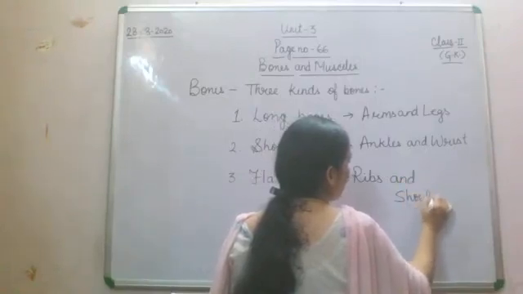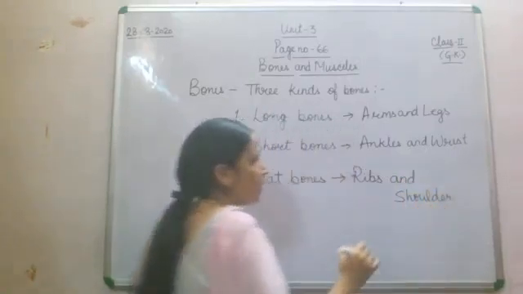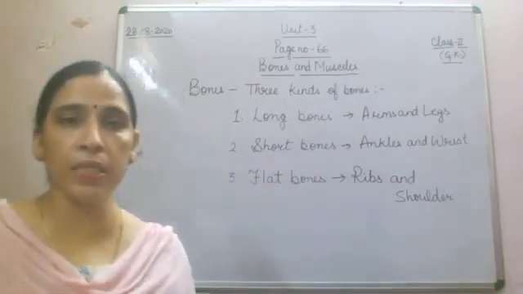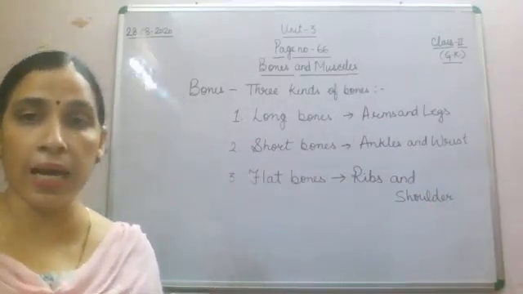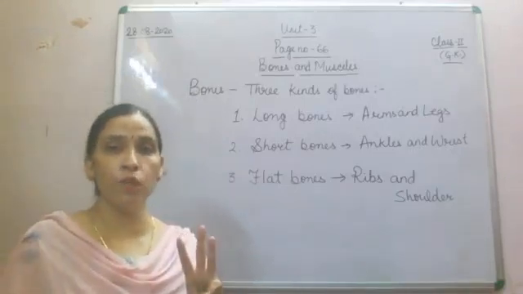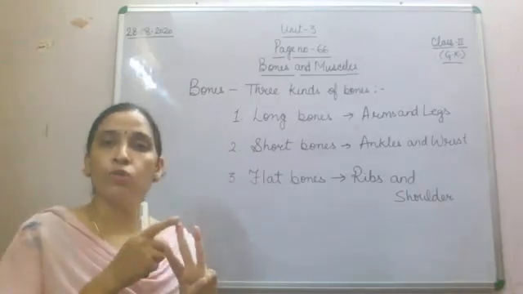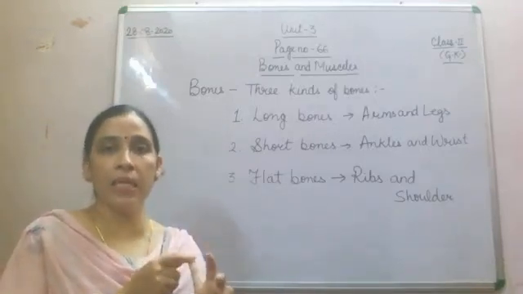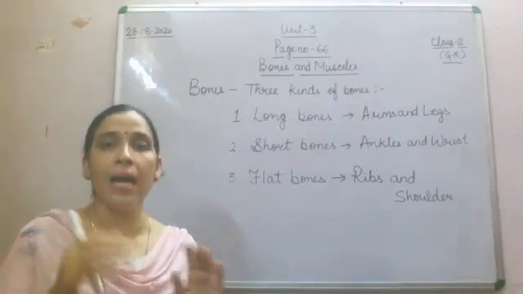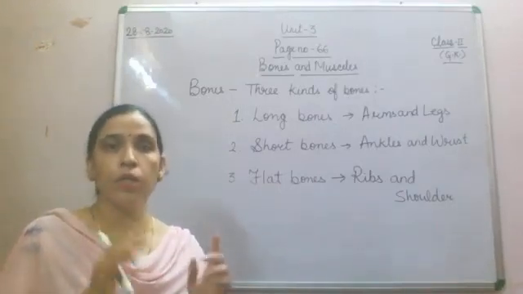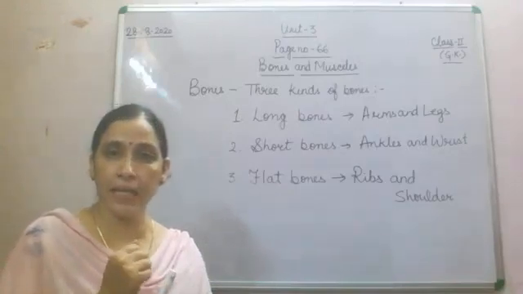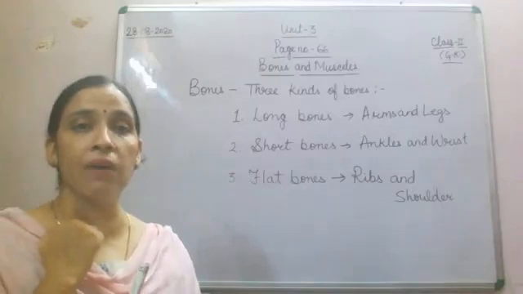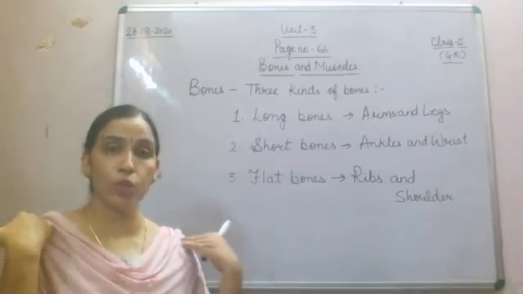So what have we seen in bones? We have three kinds of bone: long bone, short bone and flat bone. Long bones we have in our arm, hand and leg. Short bones we have in our ankle and wrist. Flat bones we have in our ribs and shoulder.